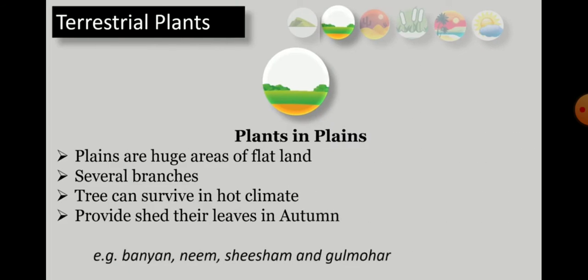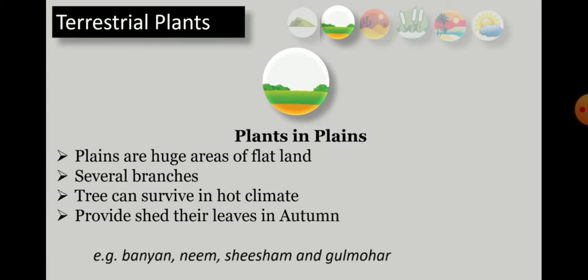Today we will learn about the plants in plains. Plains are huge areas of flat land. Generally, plains are neither very cold nor very hot. They support the growth of a variety of trees, herbs, and shrubs.